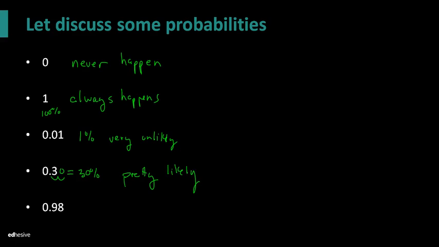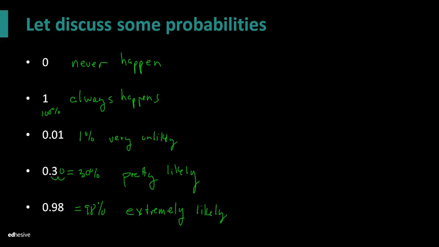Now 0.98 is 98%. This is extremely likely, right? This is like, it's definitely going to happen. Obviously, there is still a chance it won't happen, but 98% means over the long series of trials, you're more than likely going to see this happen quite a lot.